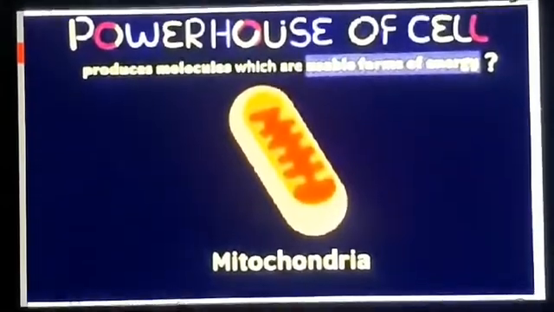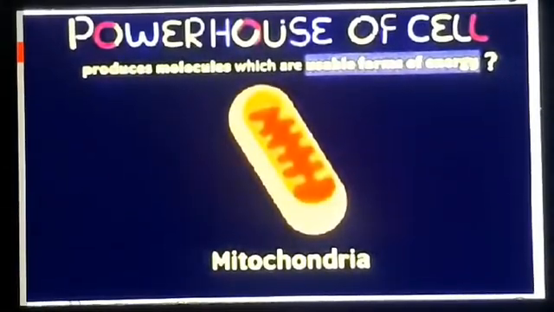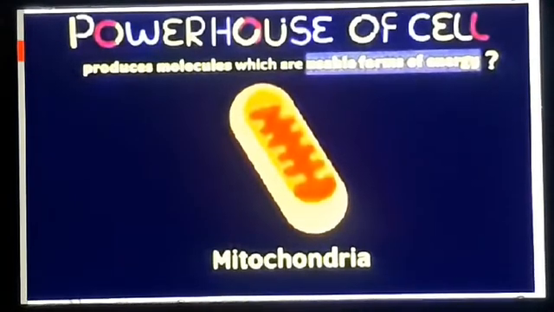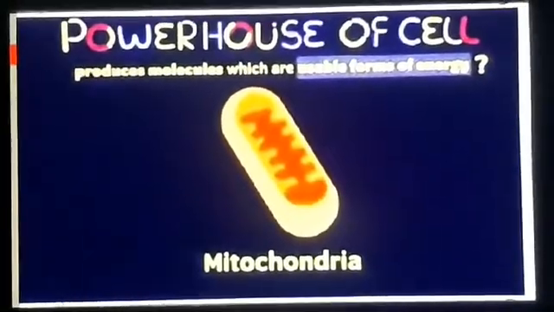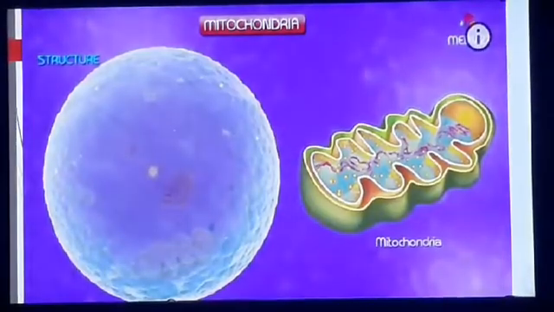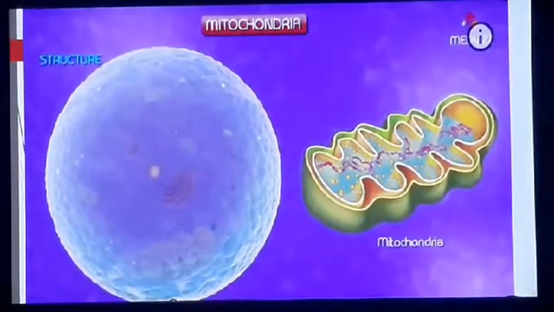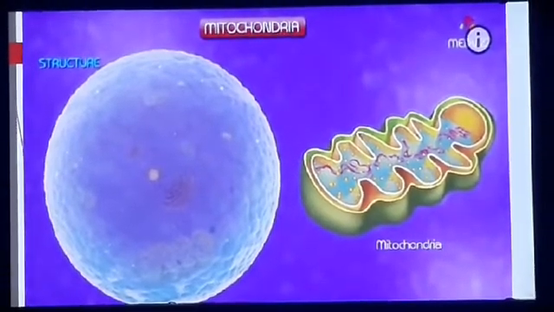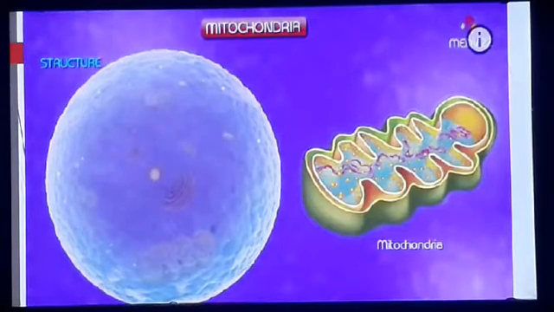Let us start with the first cell organelle, which is mitochondria. It is the powerhouse of the cell. Mitochondria is regarded as the powerhouse of the cell. The mitochondria cell organelle is a tiny rod-shaped structure which is found distributed throughout the cytoplasm in the cell.